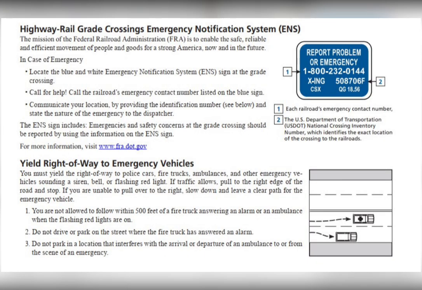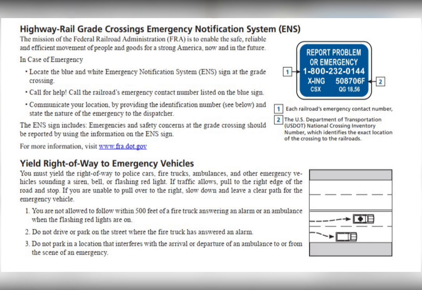Highway Rail Grade Crossings Emergency Notification System, ENS. The mission of the Federal Railroad Administration, FRA, is to enable the safe, reliable, and efficient movement of people and goods for a strong America, now and in the future.